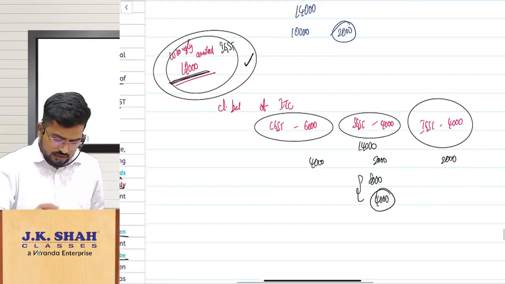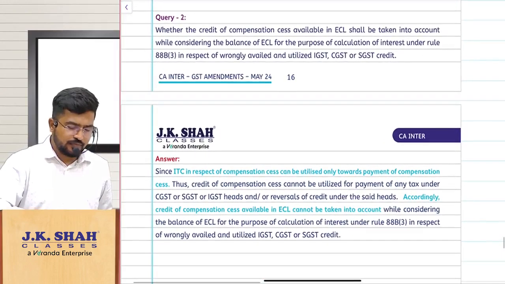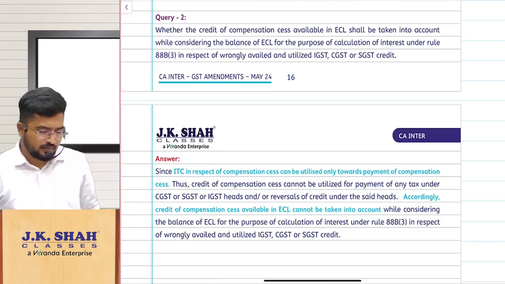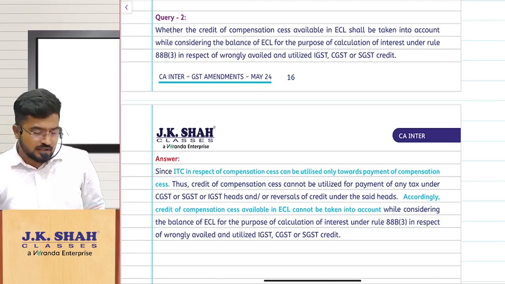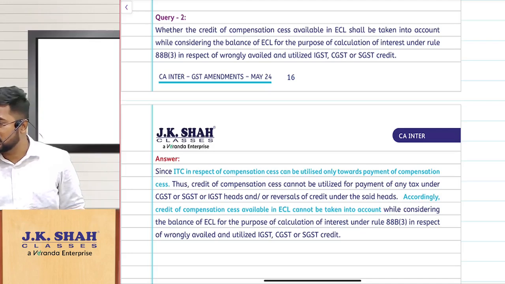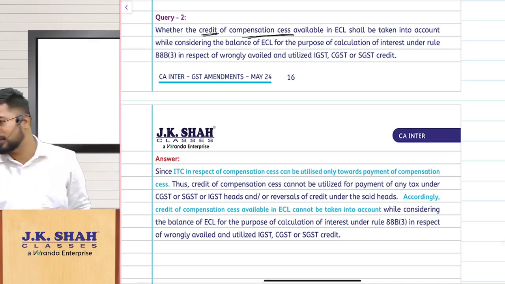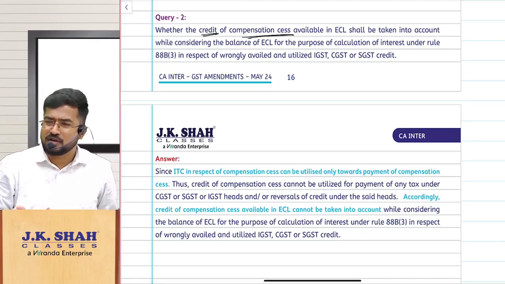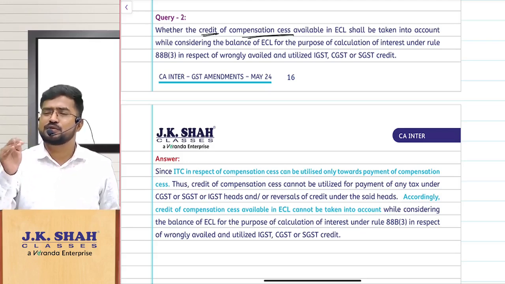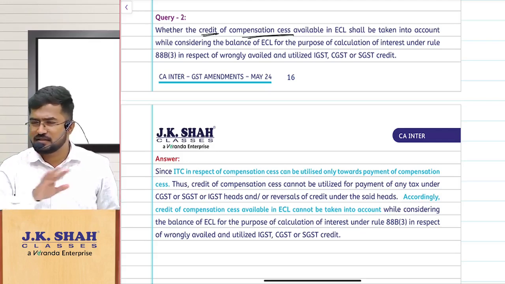So that is the point, that is the first query. Second query. What is the second query? Sir, you are discussing wrongly availed ITC and utilizing it, and closing balance of the e-credit ledger. Sir, should I consider the credit balance available for GST compensation cess? You are coming completely out of the syllabus. GST compensation cess can be used only for paying GST compensation cess. It cannot be used for IGST, CGST, SGST, nobody.